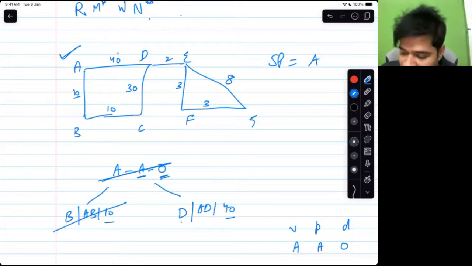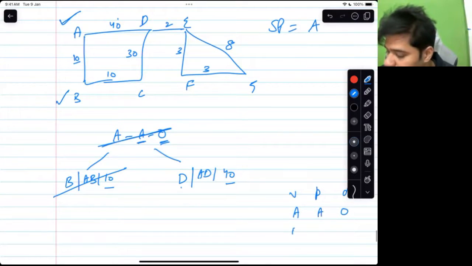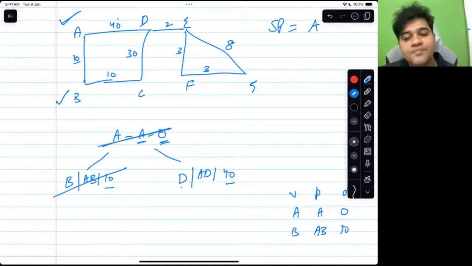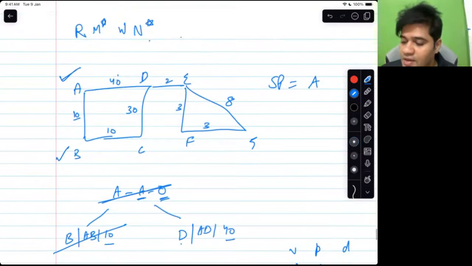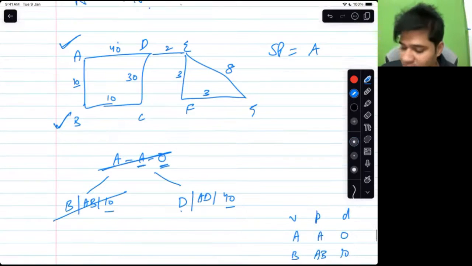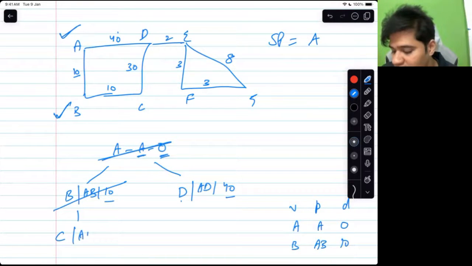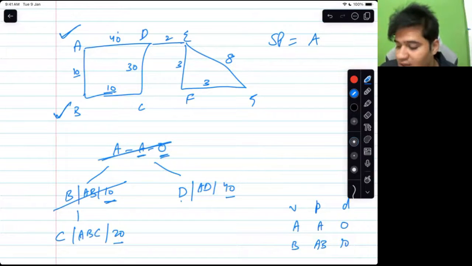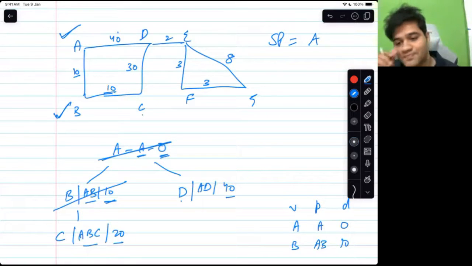Remove, mark, work, B, AB, 10. Okay, work is done. Neighbors. The neighbors of B are A and C. A does not have to be added. C will be added. C, ABC at the cost of 20. 10 plus this 10 is 20. AB plus this C is ABC.